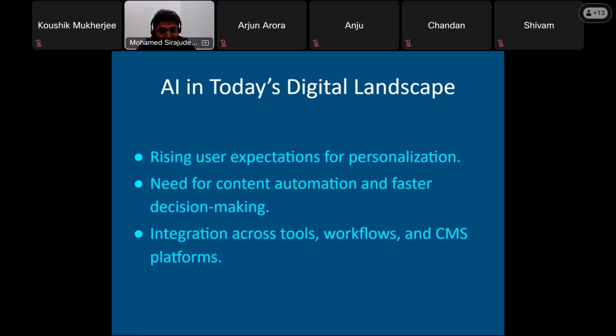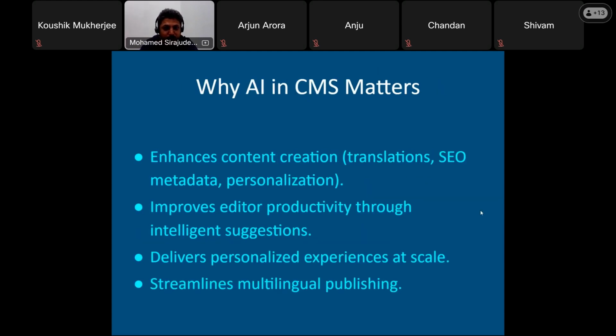We can also apply it to CMS platforms. This is very important for us, because our Sitecore is one of the content management systems. And for our case, why does artificial intelligence matter from the CMS point of view? You see here the first point: it enhances content creation. Content management system means we have to manage the content, which is coming from various sites. When you see content creation, definitely we are going to create content not only for a single language. Sitecore supports multilingual content, so translation is applicable here.